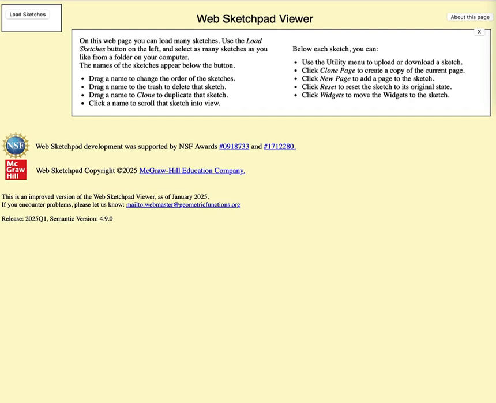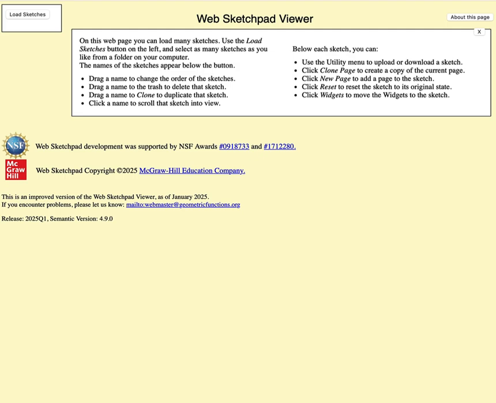Welcome to the Web Sketchpad viewer. The viewer serves several purposes. For starters, it's a place where students can interact with Web Sketchpad models that you assign to them, and then save and download their work.